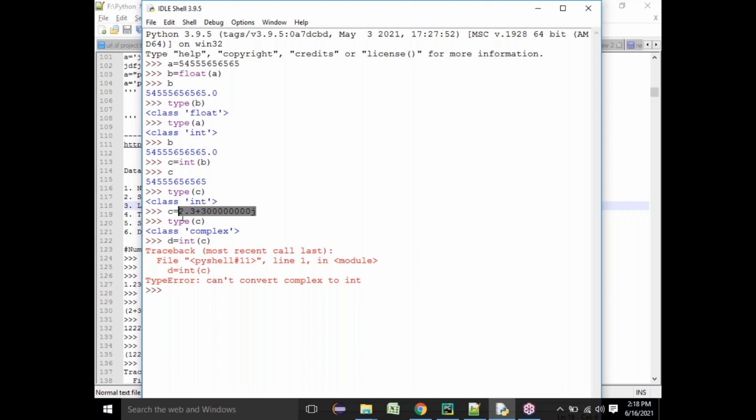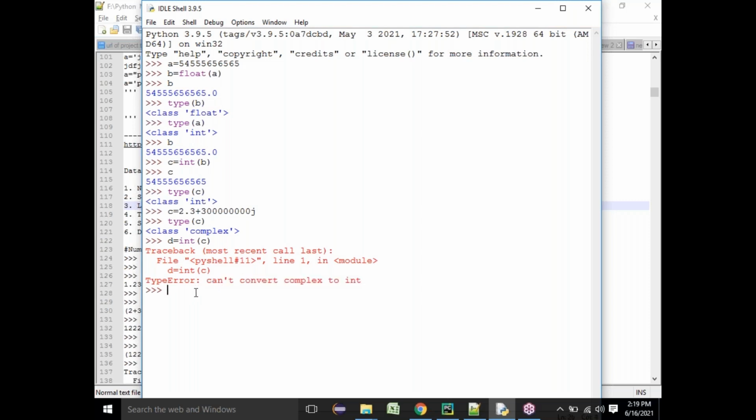How can I remove some data and make it a complete integer? Either I can take 2.3, or I can take this 3,000 or 3 lakhs, 30 lakhs, or whatever it is, 3 crores, which is not possible. So that's why you cannot do it. Please remember that any complex cannot be converted to an integer.